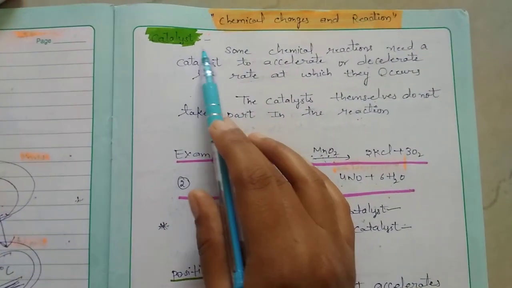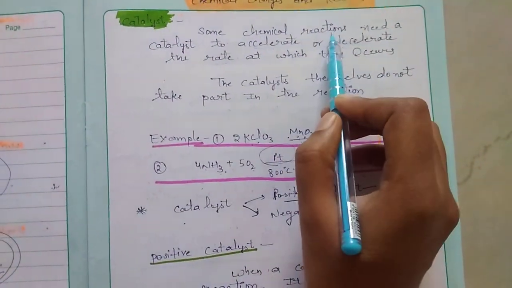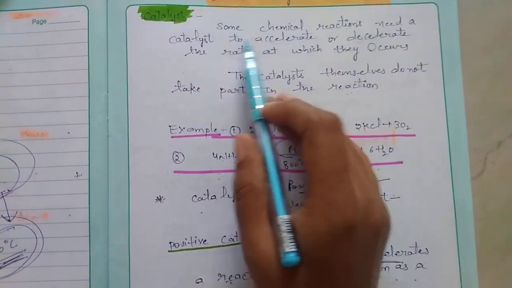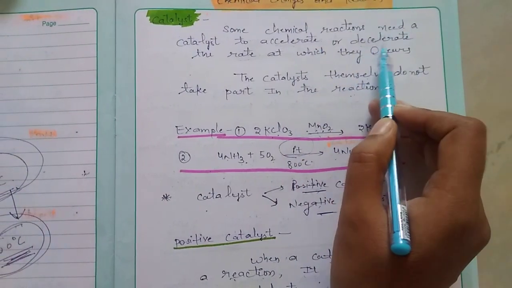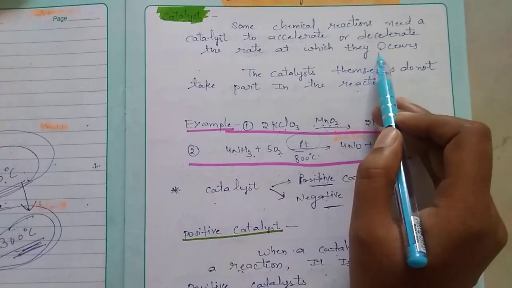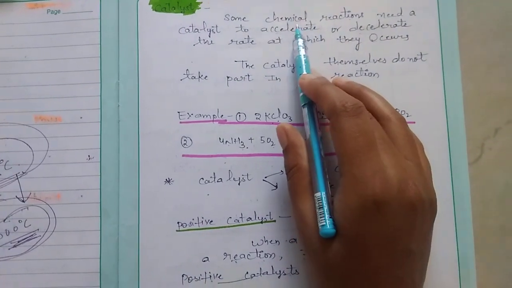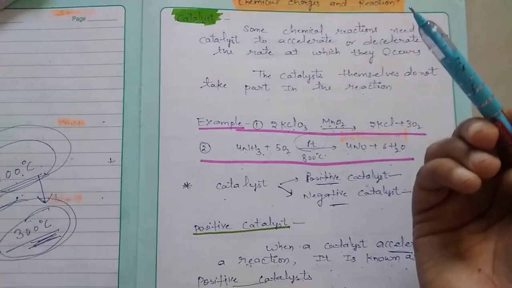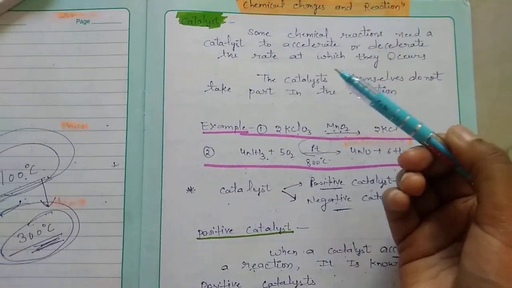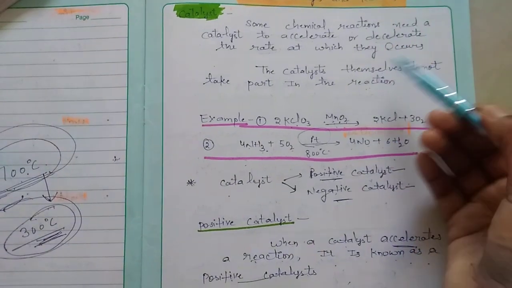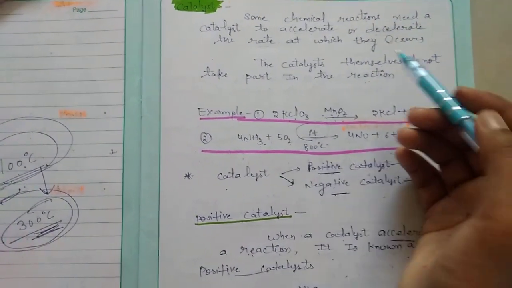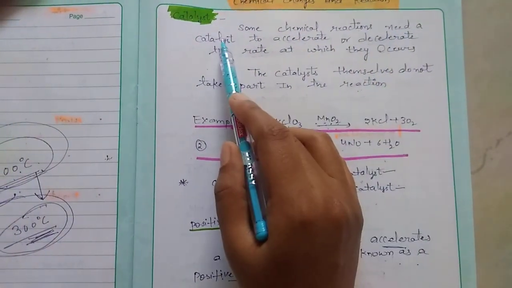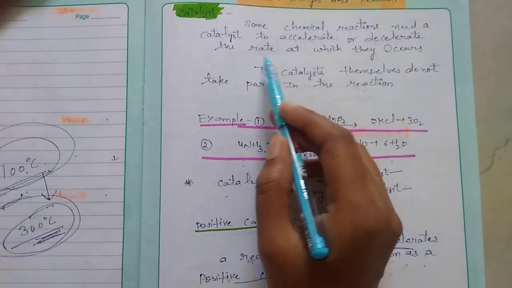That condition is catalyst. Some chemical reactions need a catalyst to accelerate or decelerate the rate at which they occur. Some chemical reactions need a catalyst to accelerate, meaning to enhance the speed of a particular reaction, or to decrease or retard the speed of a particular chemical reaction.